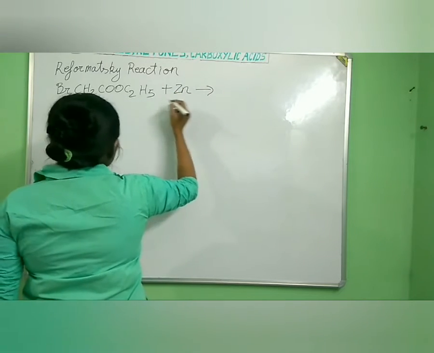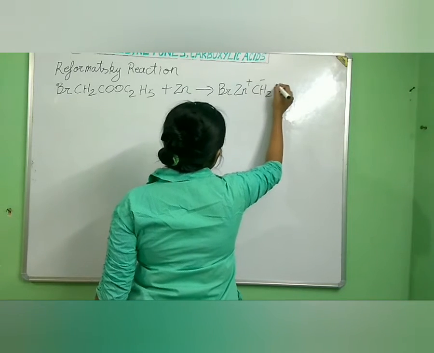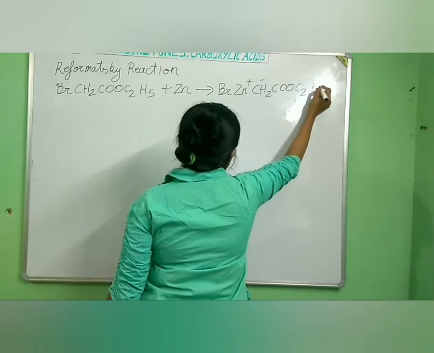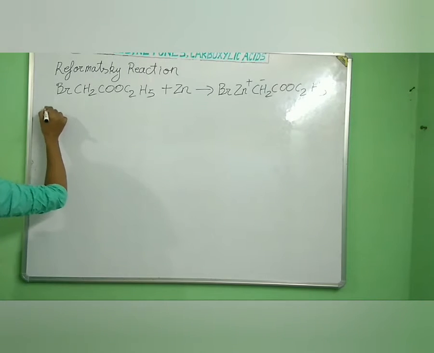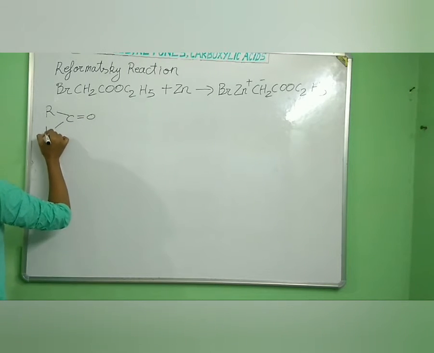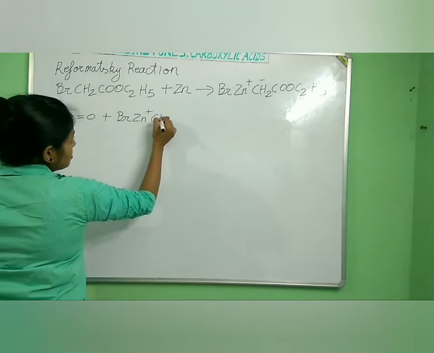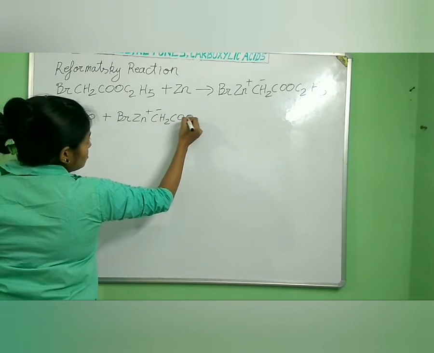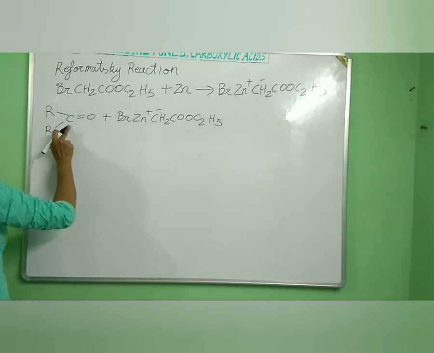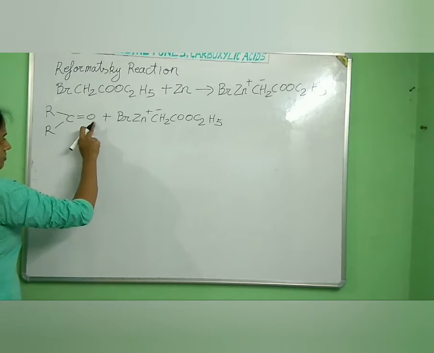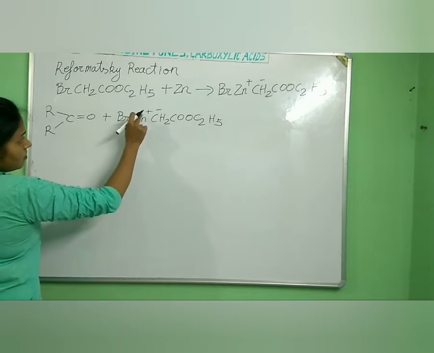Okay, what happens next? We will be getting BrZn+ CH2–COOC2H5. Now, we may take either an aldehyde or a ketone, so let us take any carbonyl compound. When it reacts with BrZn+ CH2–COOC2H5, this is a polar bond, and because it is carbonyl, there is a slight positive charge on this carbon and a slight negative charge on this oxygen. So because of the slight negative charge, this ZnBr, having positive charge, will attack it.